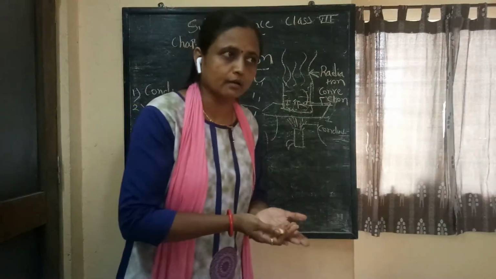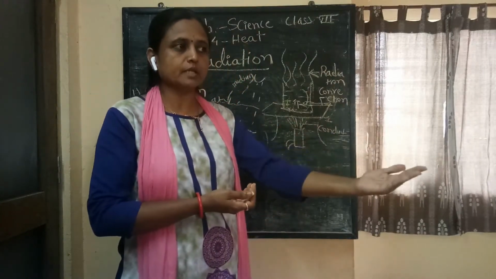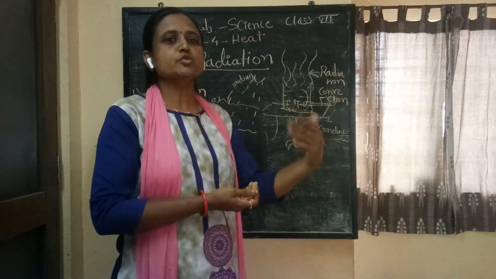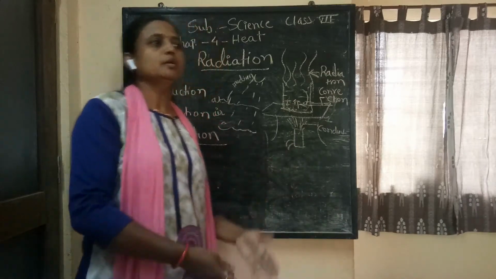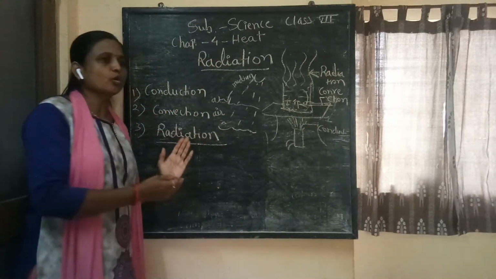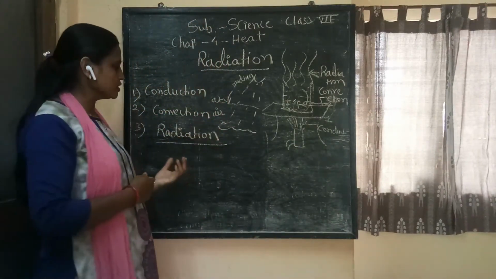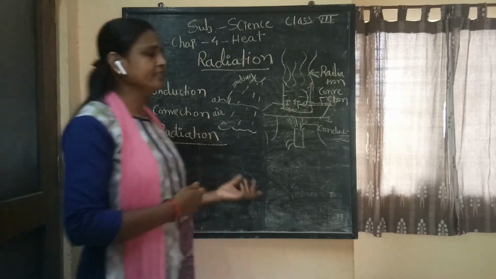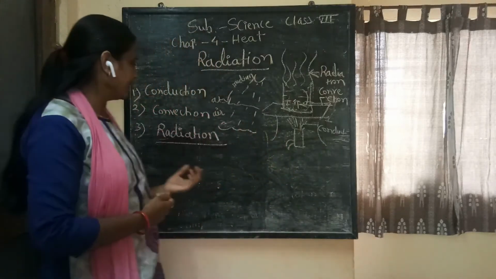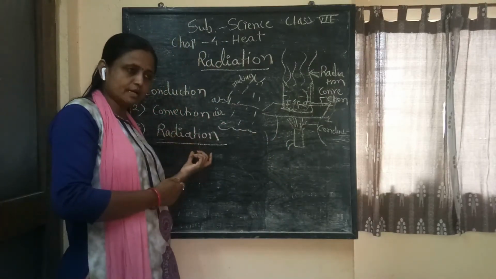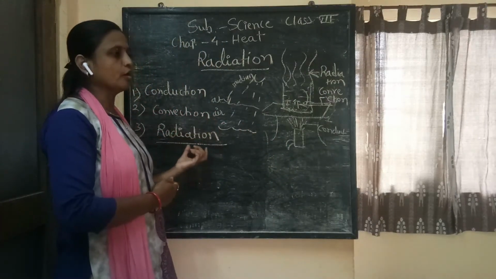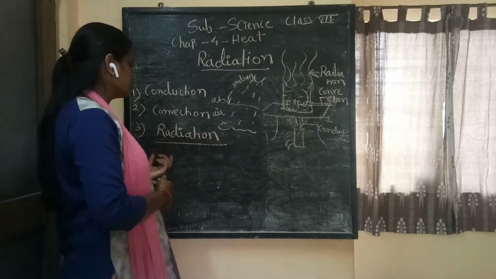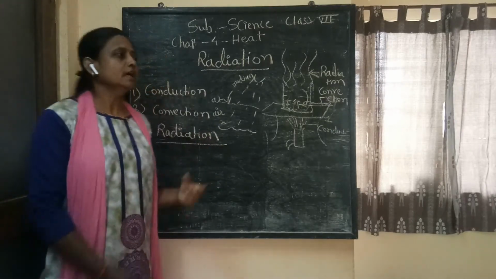Means it radiates the heat into the atmosphere and cools down. That is also because of radiation. So during radiation, heat energy may be absorbed or transferred, and such a phenomenon is called radiation.